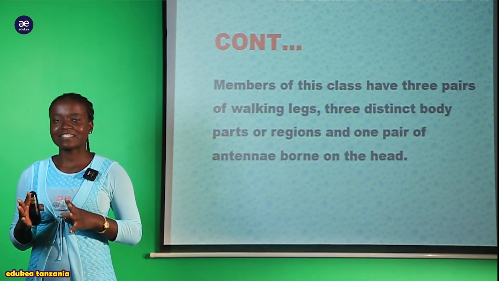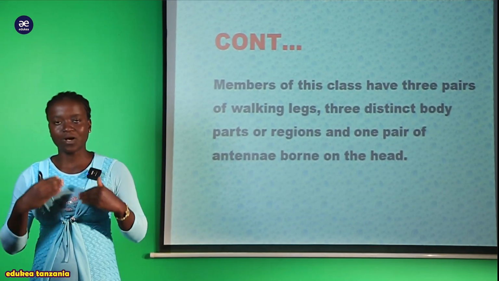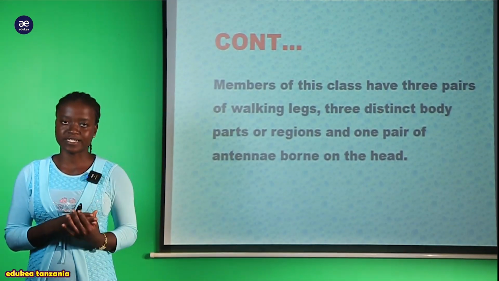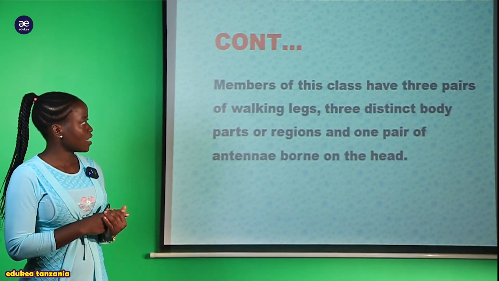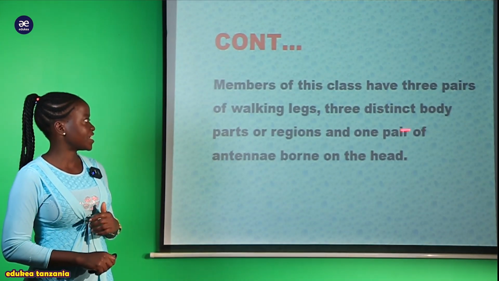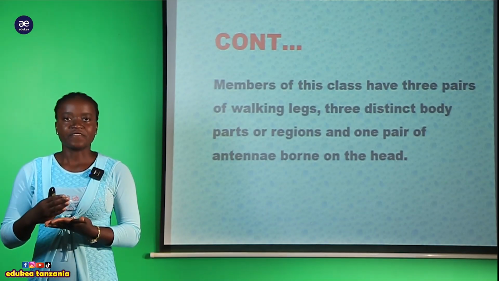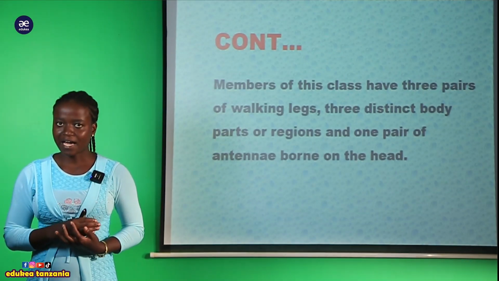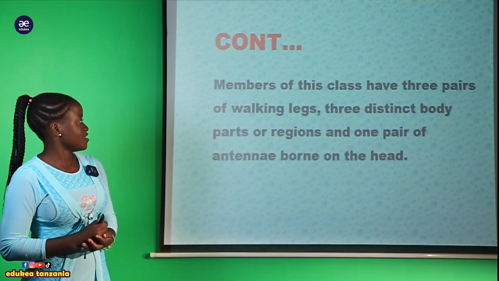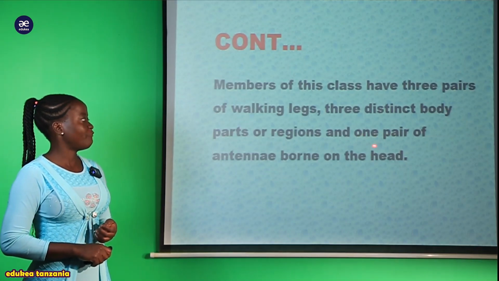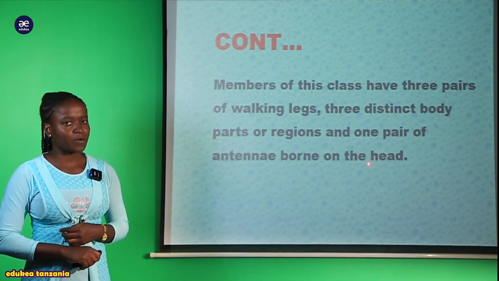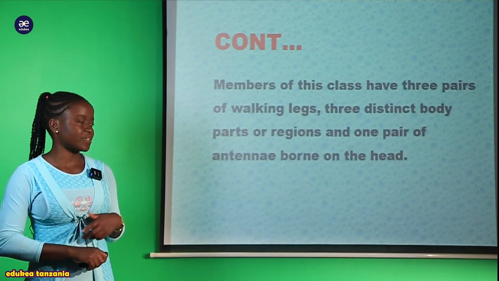Wanakuwa na 3 pairs of walking legs, kwa maana kwamba wana miguu 6. But also these organisms have 3 distinct body parts: the head, the thorax together with the abdomen. And also these organisms have 1 pair of antennae borne on the head.